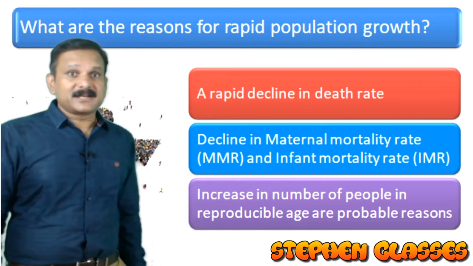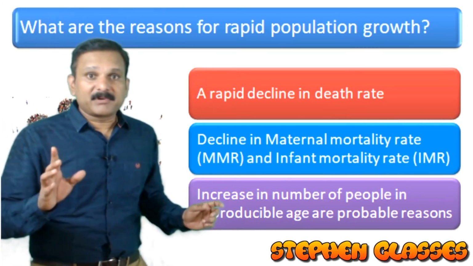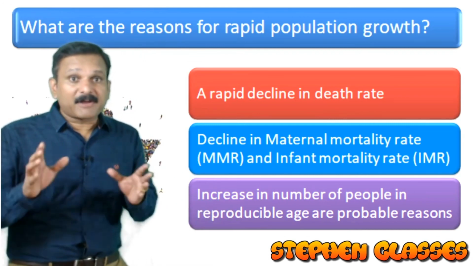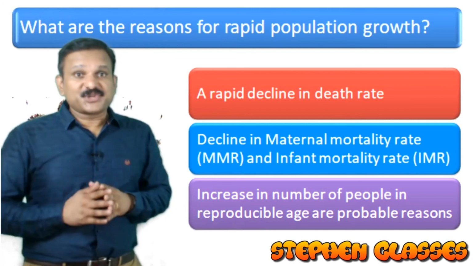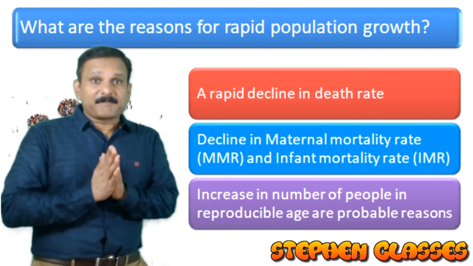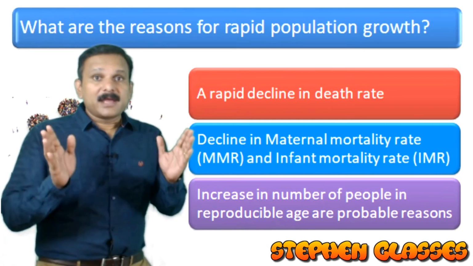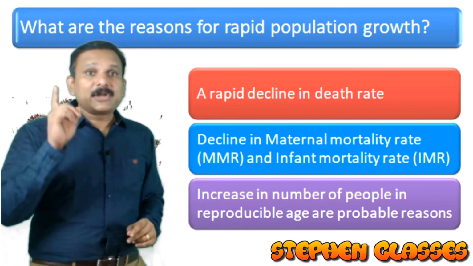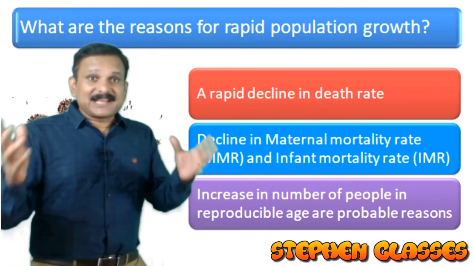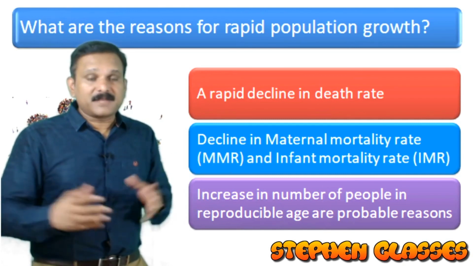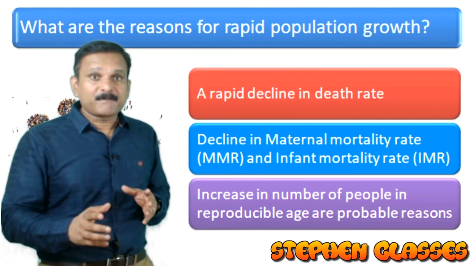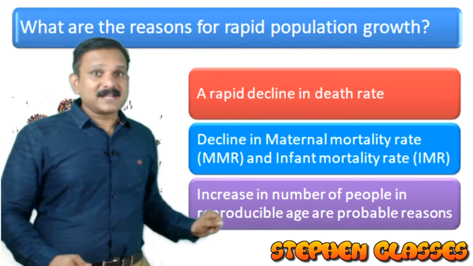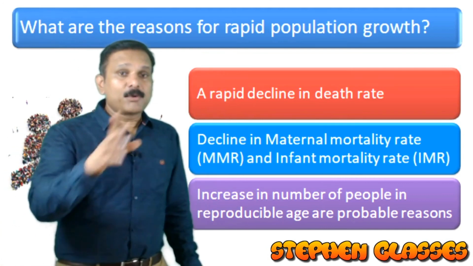Now the third reason is an increase in the number of people in the reproducible age group. That will result in an increase in the number of people, so there will be a rapid growth of population. These are the main reasons. The development in science and technology can also be considered a reason for rapid growth of population. So you can include these main points.